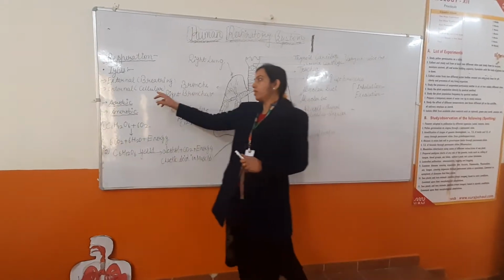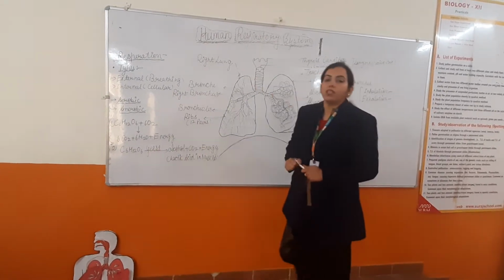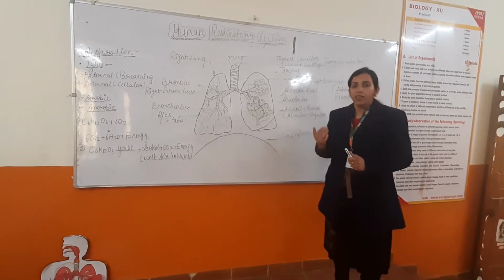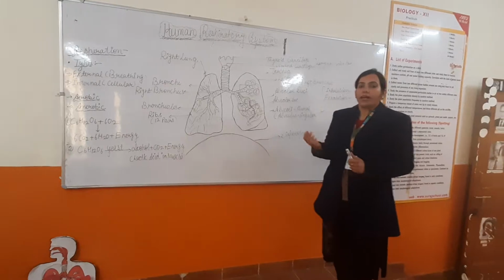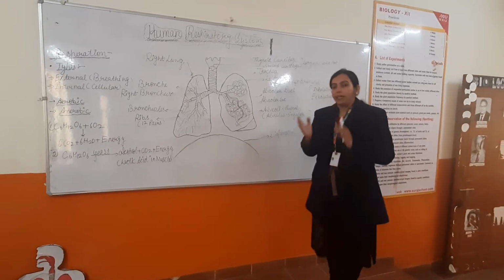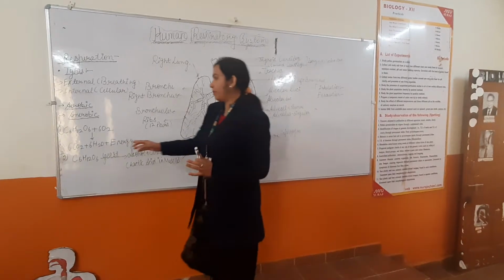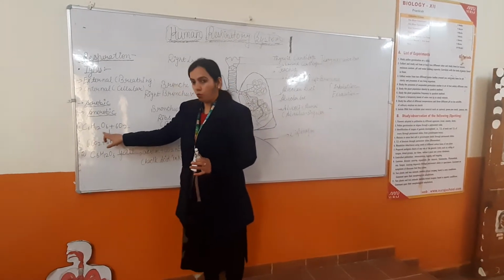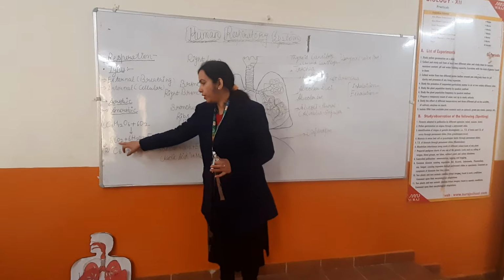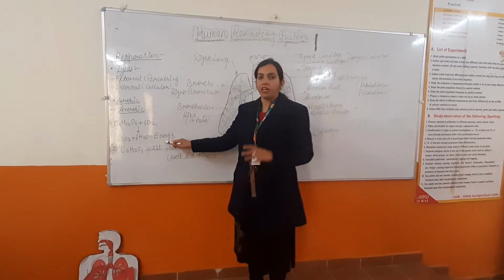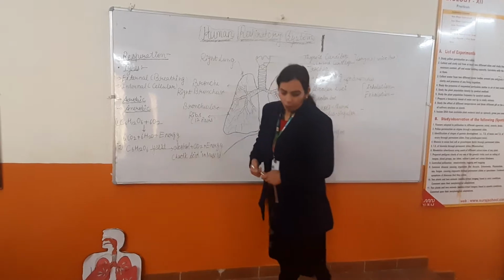Second, internal respiration, or you can say cellular respiration. This process takes place inside the cells. Here, the oxygen-rich air will enter into the blood and that helps in the oxidation of food and release of energy, as you can understand by this process: glucose plus oxygen gives rise to carbon dioxide, water and energy. Energy is then transported to different parts of the body.